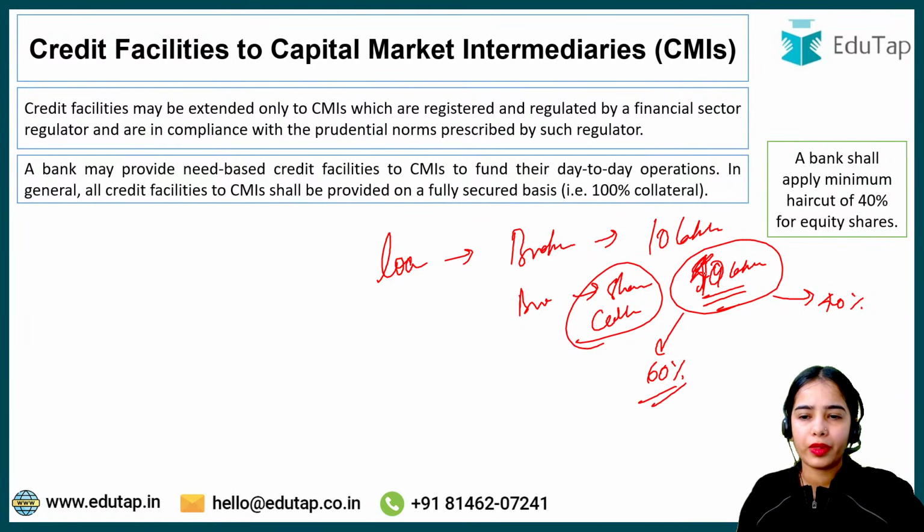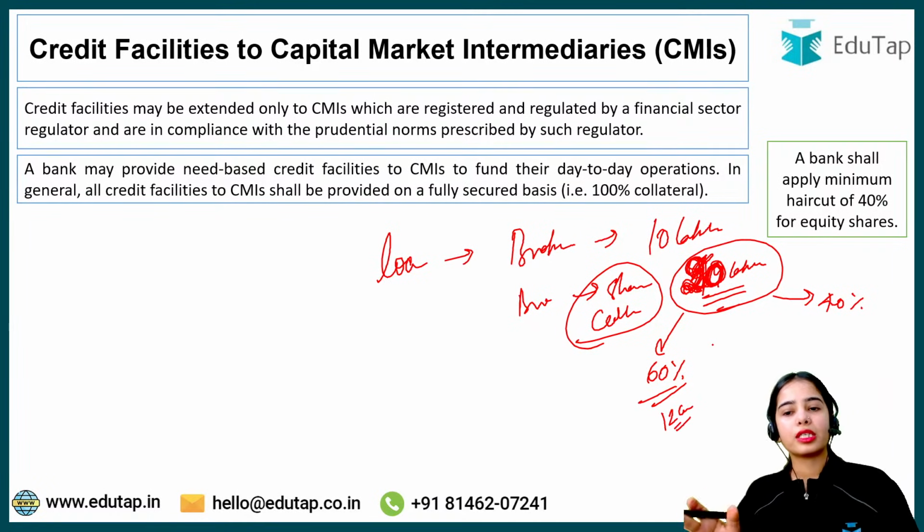Okay, 20 lakh, let's say. So 60% of the value will be considered. That means the collateral value then will be 12 lakh or something. Okay, so this is the basic idea.